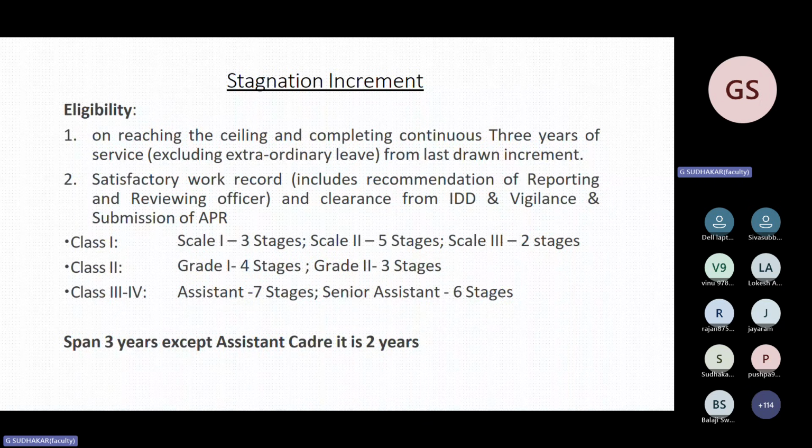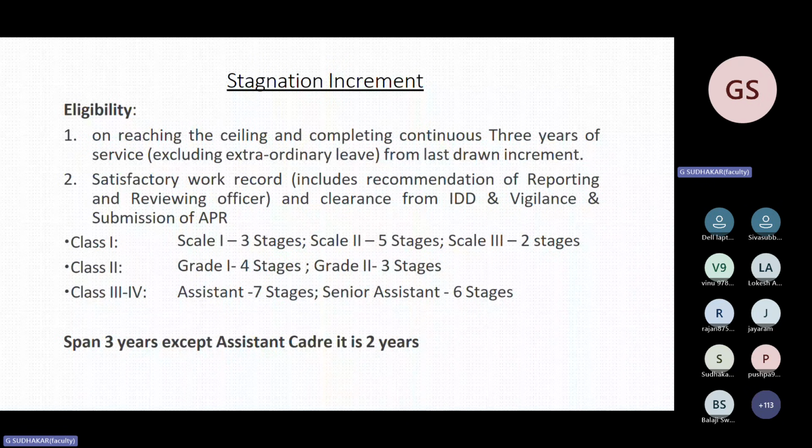And for RC and substaff, there is no concept of stagnation because they automatically get an increment on reaching the ceiling. A substaff reaching the ceiling will automatically get the RC next fixation. Similarly, if an RC reaches the ceiling, the next year itself they will be fixed in the assistant scale.